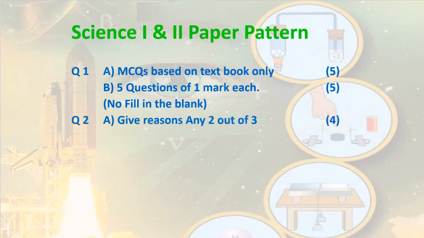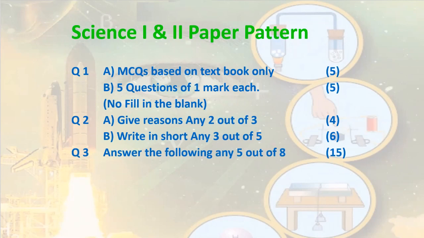Question number 2A is give reasons, any 2 out of 3. Question 2B is write in short, any 3 out of 5. This is for 6 marks, 3 questions. Here, some numericals, laws, principles, properties, give difference between, such types of questions can be asked.